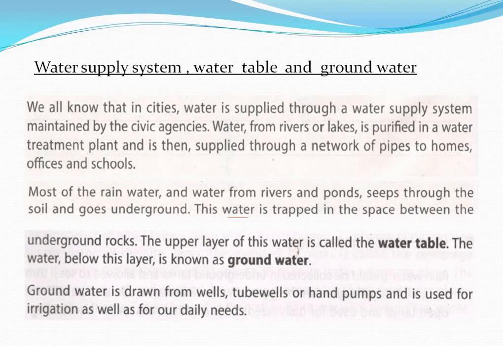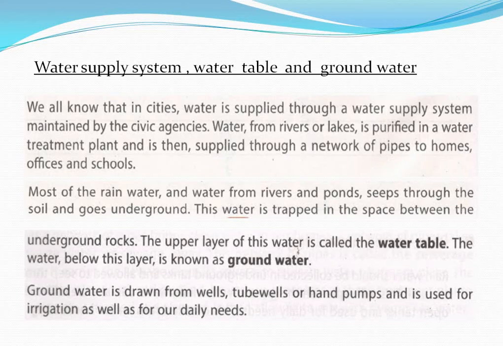They purify river water and through pipelines send it to homes, offices, hospitals and schools. They supply water from rivers or lakes purified in a water treatment plant, and it is then supplied through a network of pipes to homes, offices and schools. This is the water supply system.